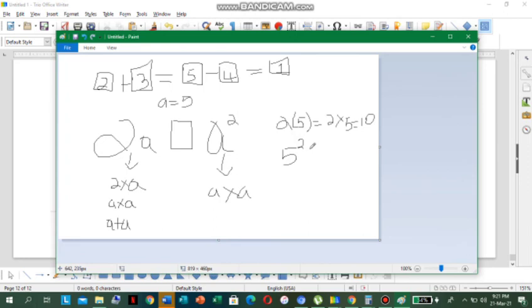So where we see a, we're going to put 5. So this is equal to 5 times 5. We see that it cannot be equal, right? 5 times 5 is 25. So we see that a squared is greater than 2a. See that? So that's the answer there.